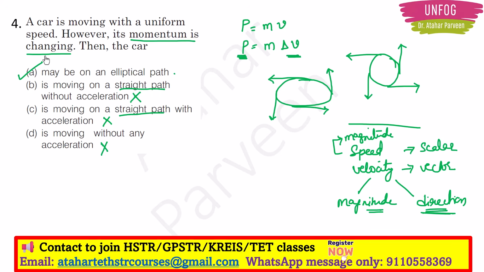Clear, right? So remember this point, that if there is a change in velocity, it means that there is a change in momentum. It means that the object is either traveling in an elliptical path or a circular path. Clear, right?